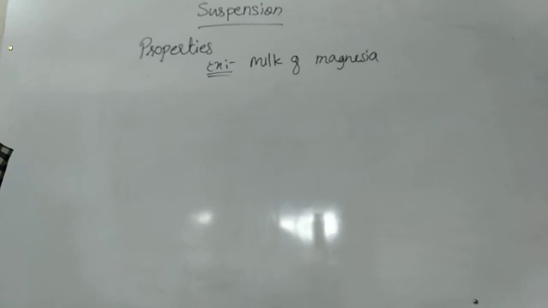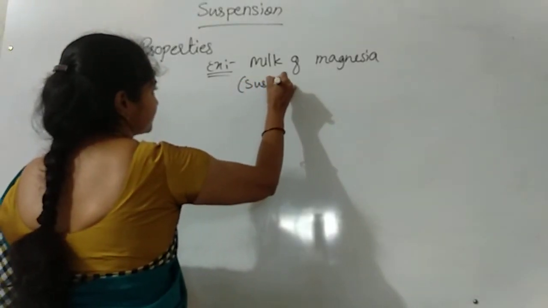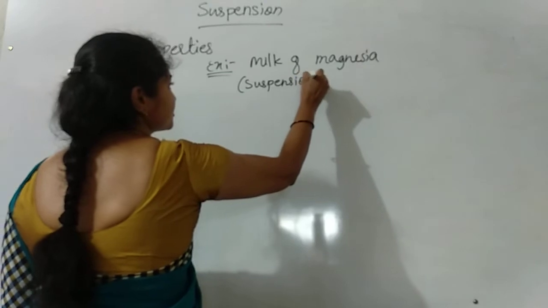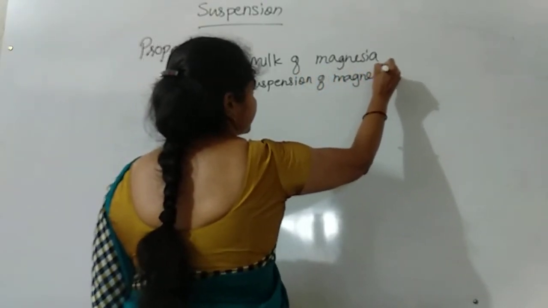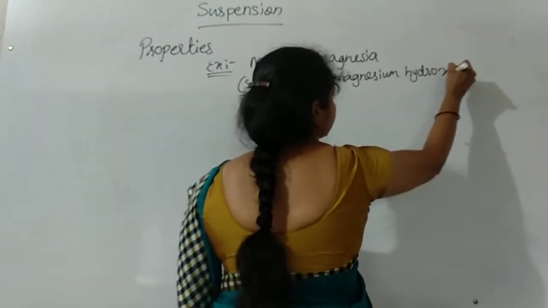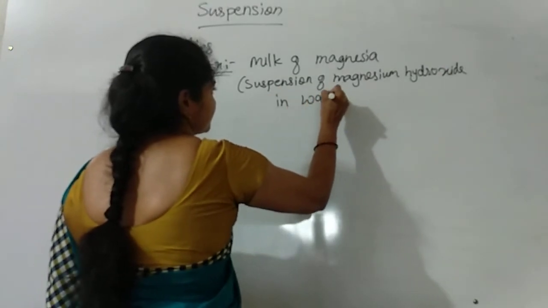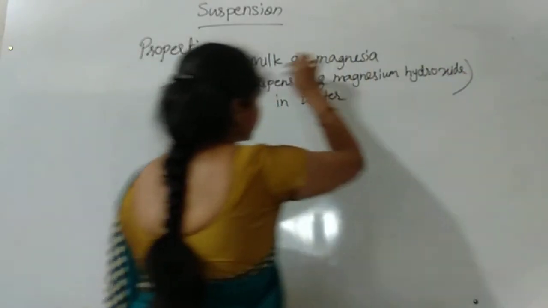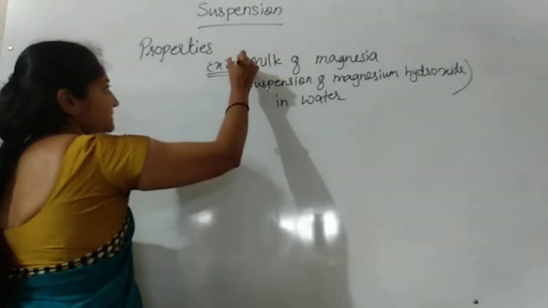That is how we write the suspension of magnesium hydroxide in water, which is known as milk of magnesia. These are examples of suspension.